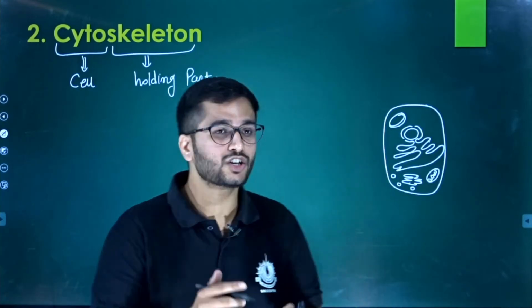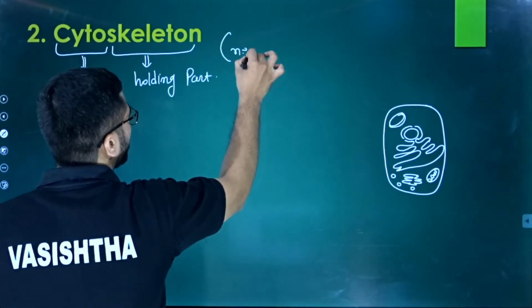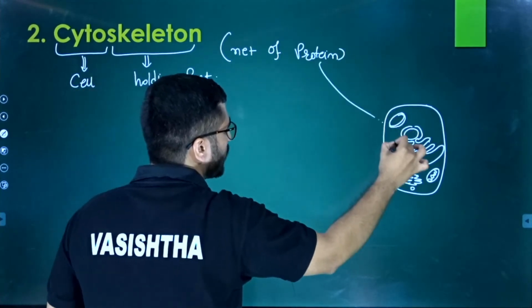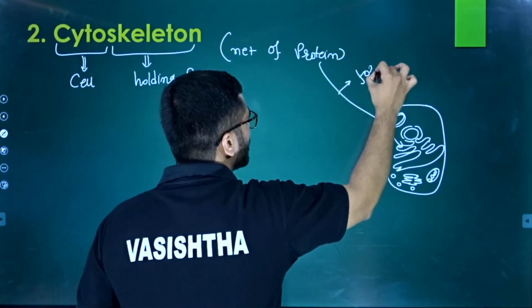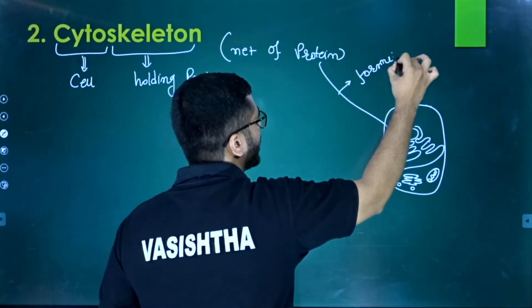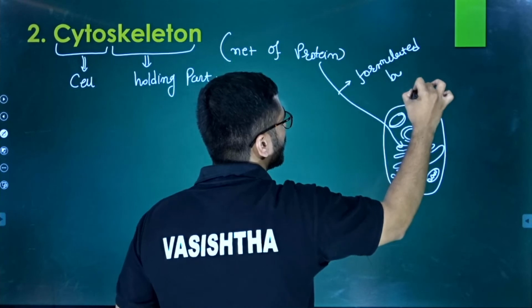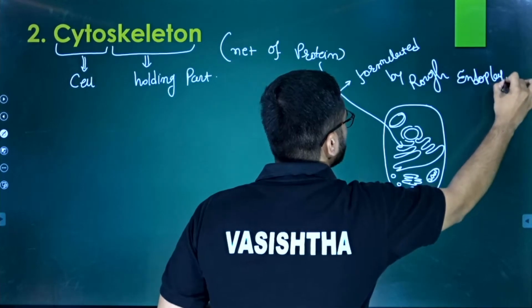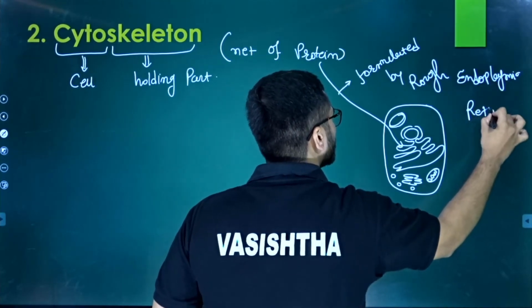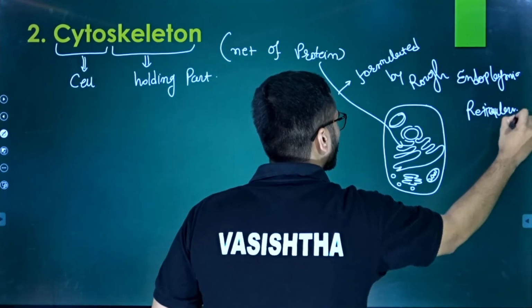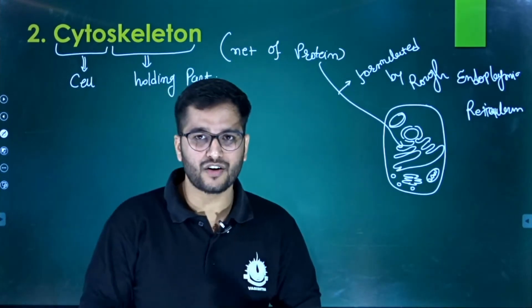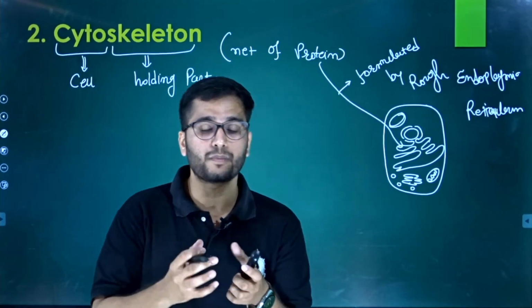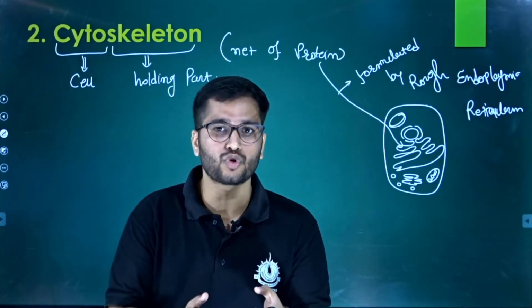and that is nothing but the net of protein. The net of protein is formulated by the rough endoplasmic reticulum, right? There are three types of protein fibers who hold this whole structure, who maintain the shape of the cell, and who give mechanical support to the cell.